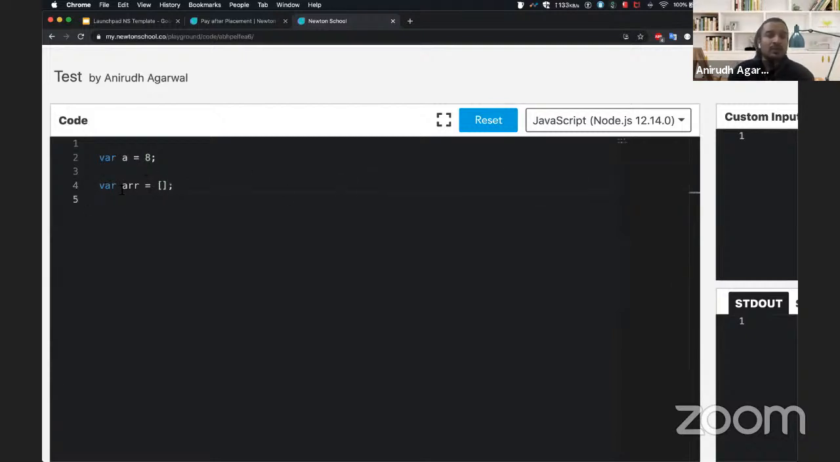Since JavaScript is not a type specific language, this particular variable arr is actually given a value of an array. Now you have to imagine what would have happened. As soon as the compiler comes here, it would have allotted some memory. For 8 it would have taken some memory; for an integer it's 4 bytes. That's something which is a little advanced, but it's okay.